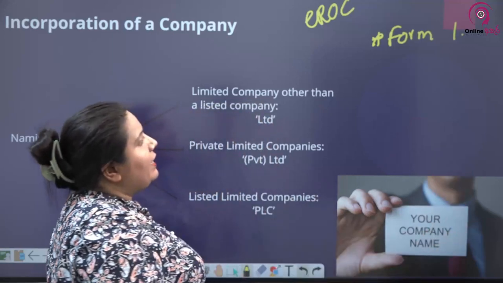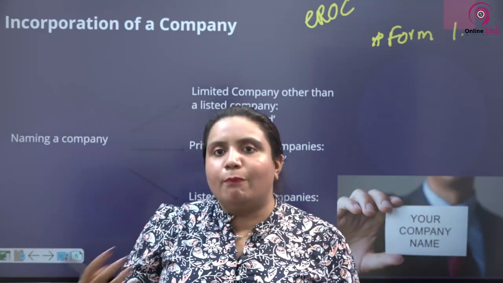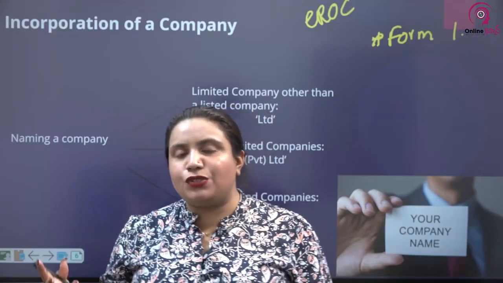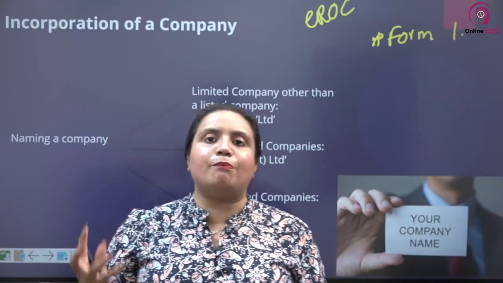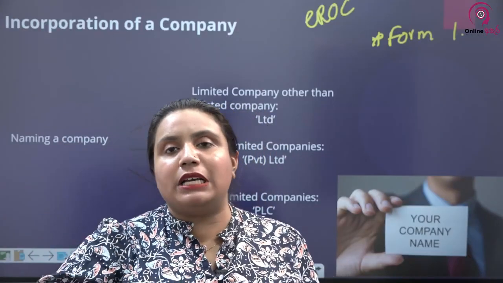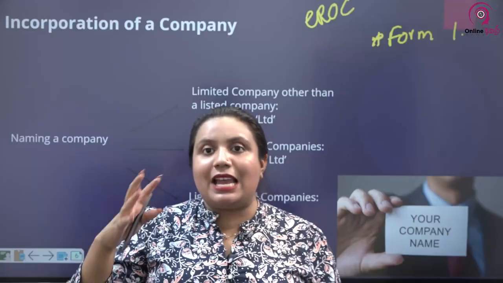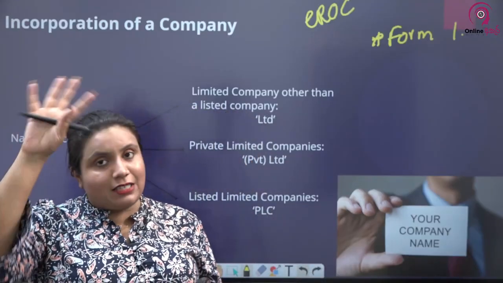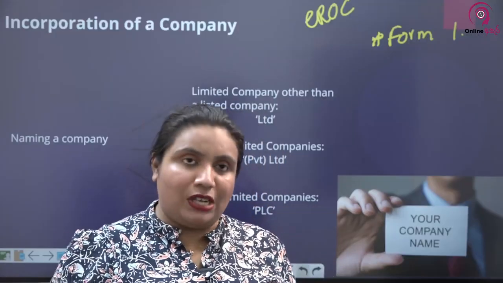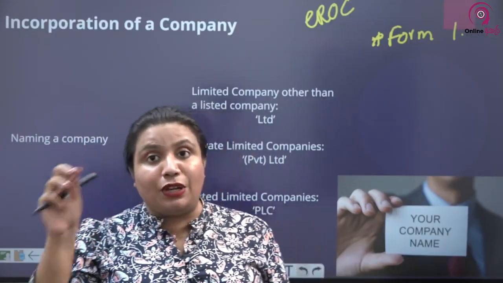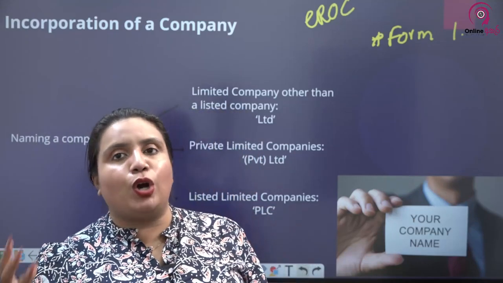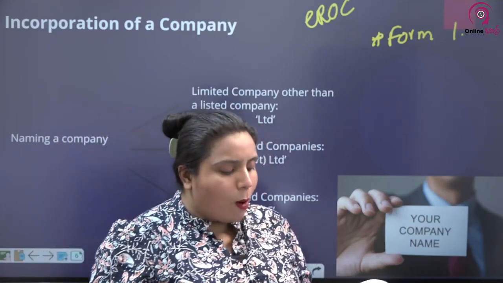Form 1 will tell what details you have to put with regard to the company, particularly the details of your shareholders, how many shares they have, what is the total number of shares in the company, names of the directors, names of the company secretary, addresses, ID numbers, all of these details about the company in general, name of the company, the registration number, of course, the ROC will give it to us at the point of registration. All of those details, the date of incorporation, the day that we passed a resolution in the company, will be mentioned in Form 1.